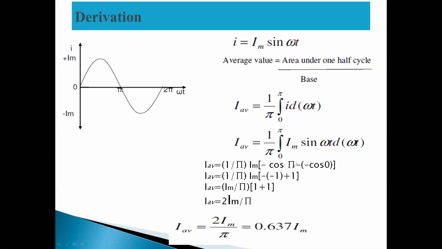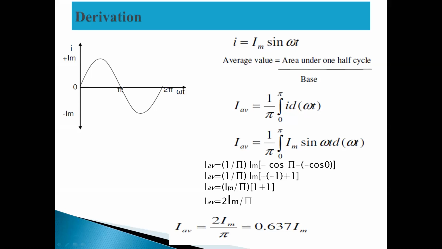Minus cos π minus of minus cos 0. Next line, I average equal to Im by π minus of minus 1 plus 1.